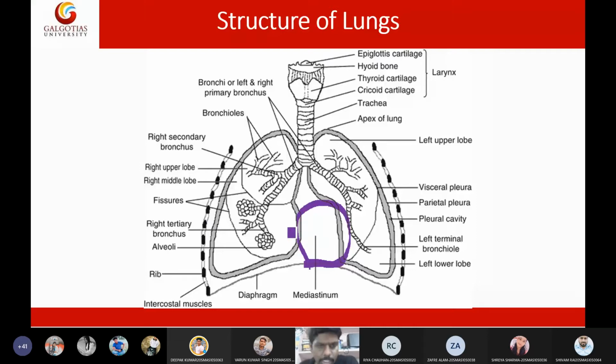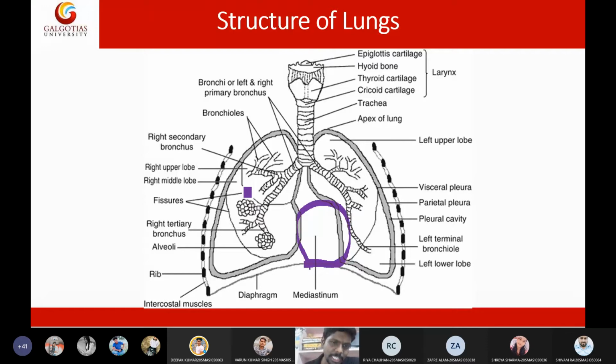These are the major parts, and I said that the lungs are made up of lobes. The right side lung has 3 lobes, whereas the left side lung has 2 lobes. These lobes are divided by fissures. The thing that divides the lungs into lobes is called a fissure.